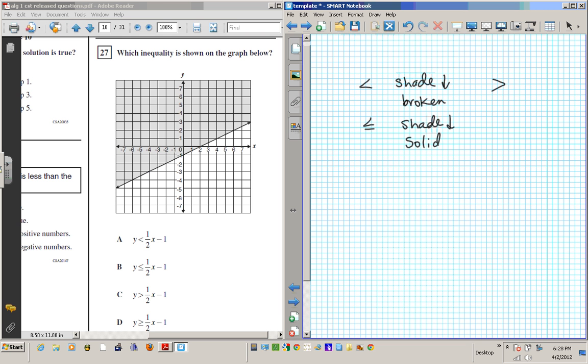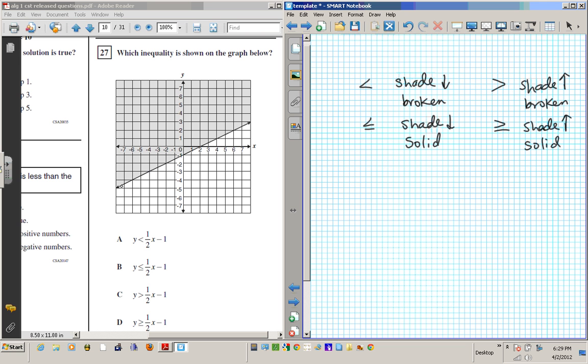And then the opposite, greater than, means you're going to shade up, and the line is going to be broken. There's no inclusion here, so the solution set does not include the line. So the line has to be dotted or broken. Greater than or equal to means that the solution set is above the line, and it's solid because the solution set also includes points on the line, so the line has to be solid to indicate inclusion. So with that in mind, let's take a look at these ones right here.